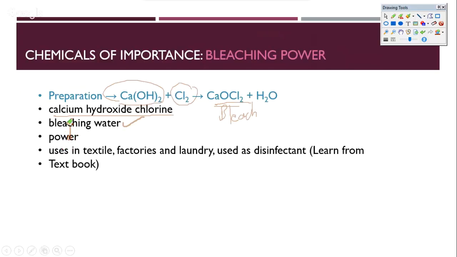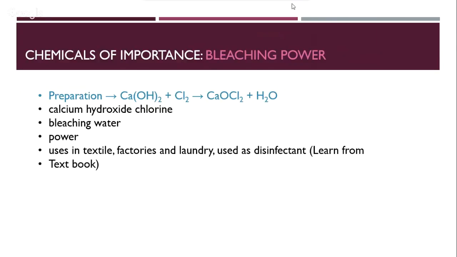Bleaching powder is used to clean utensils. It is used to clean the restrooms, the washrooms, the tiles, the flooring. Also bleaching powder is used in textile, in factories, in laundry. It's pretty much available as disinfectant as well. So there are a lot of uses, and there are a few uses given in the textbook that I've already mentioned here. So remember the uses of bleaching powder as well as its preparation method, mentioned to you in short here, as on the slide.